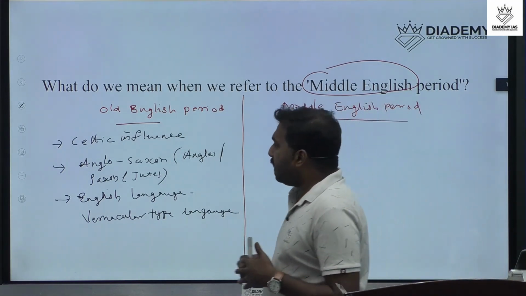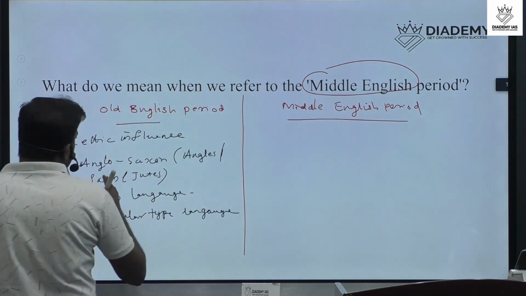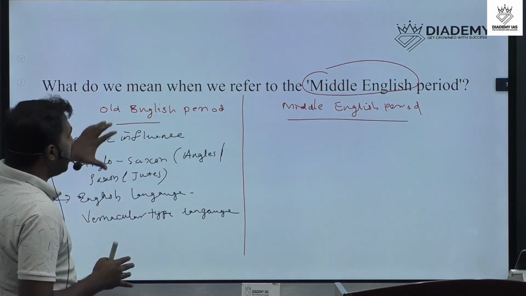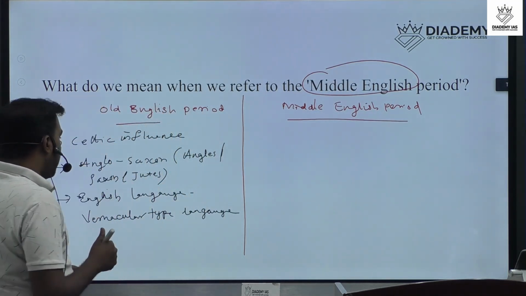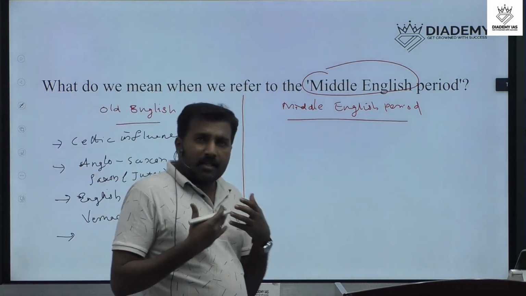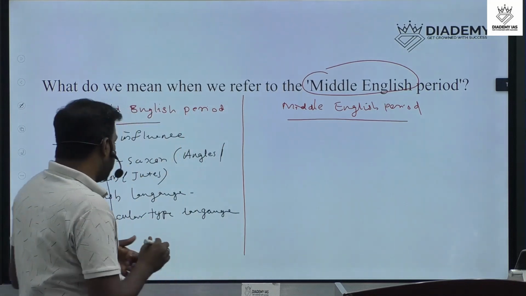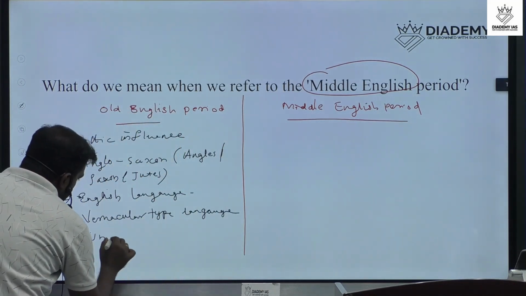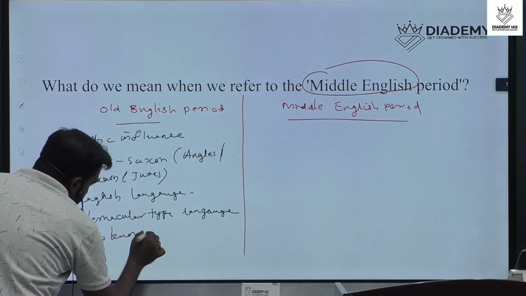These are the different points we studied in the Old English period, and we have a lot of literary works in the Old English period, but all are unknown literary works.